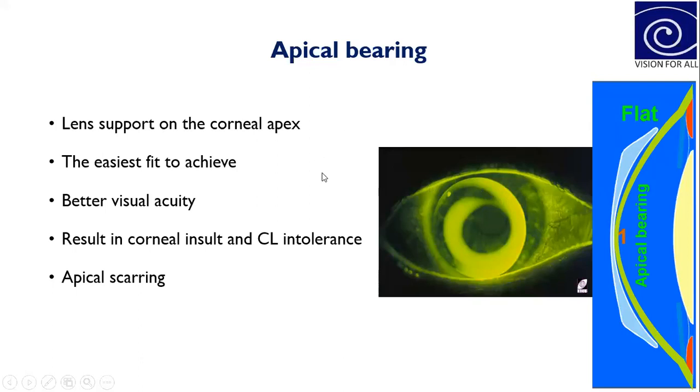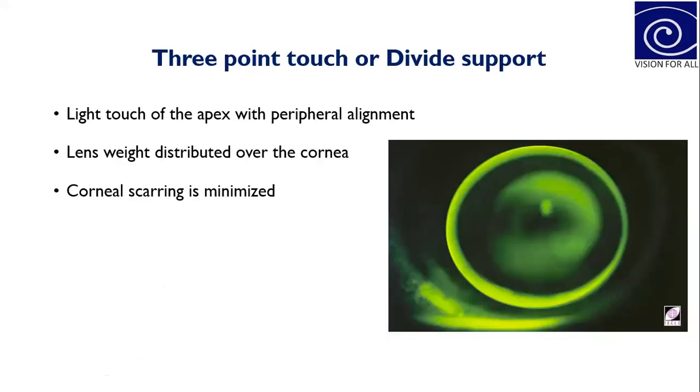So that's why this is not a good fitting for patients with keratoconus, or for any type of patient if you are giving RGP contact lenses.